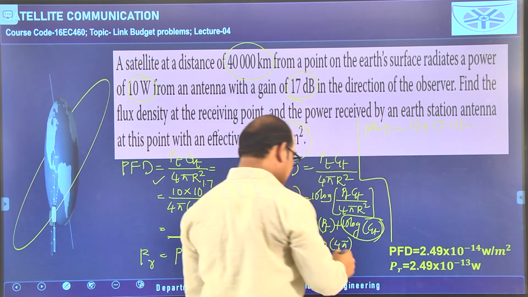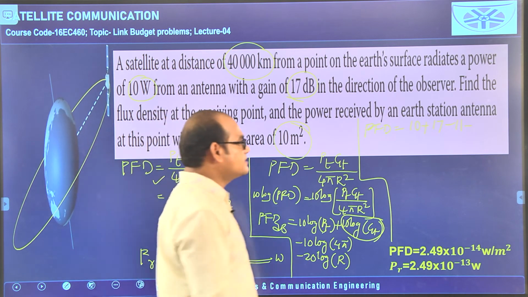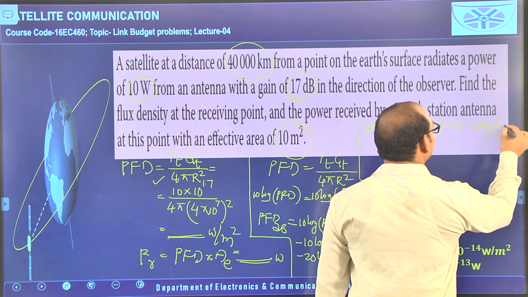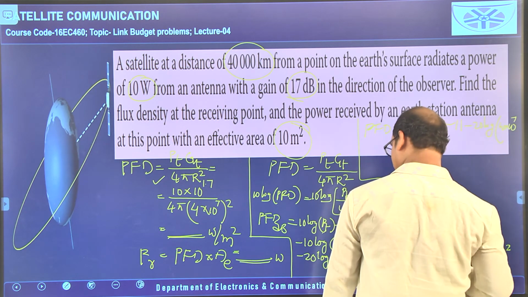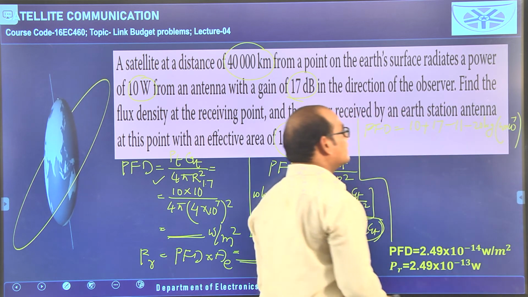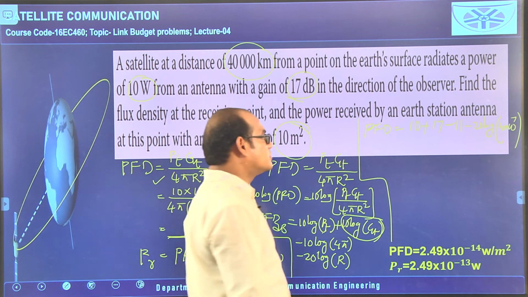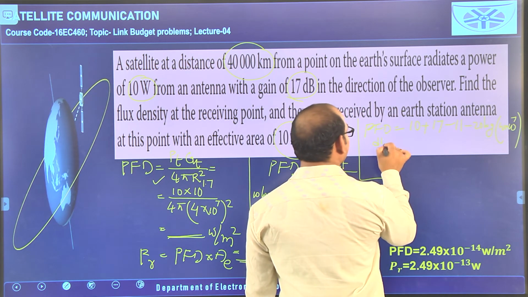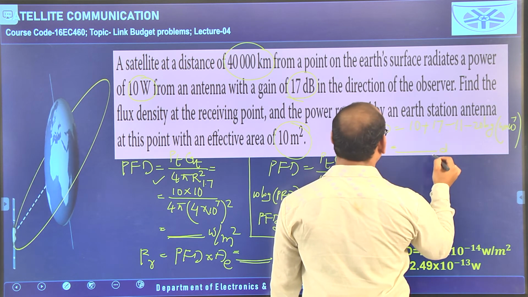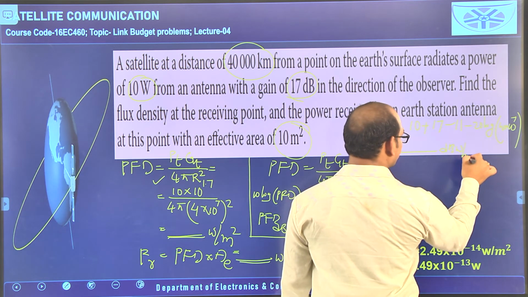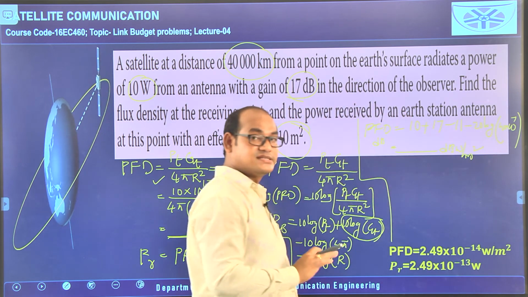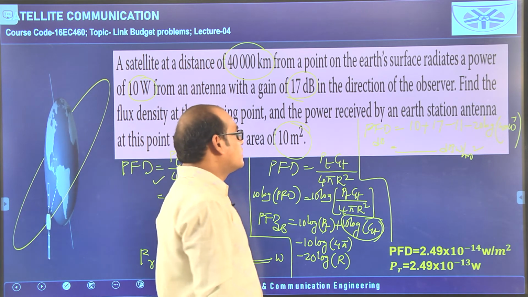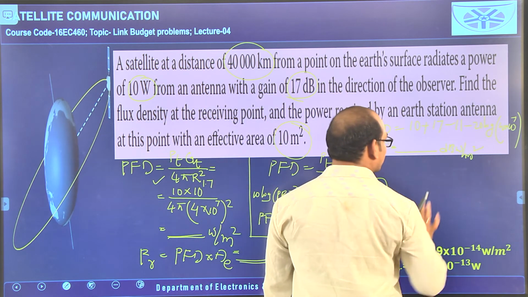You need to perform the calculation for this one only, that is minus 20 logarithm of 4 into 10 to the power of 7. That is it. How simple it is, you see. Just do the calculation for this using a calculator, substitute here, and you will get the power flux density in dBW per meter square. Because that is in dB, we have to write dB in front of the watts per meter square. Okay. So, power flux density is over.